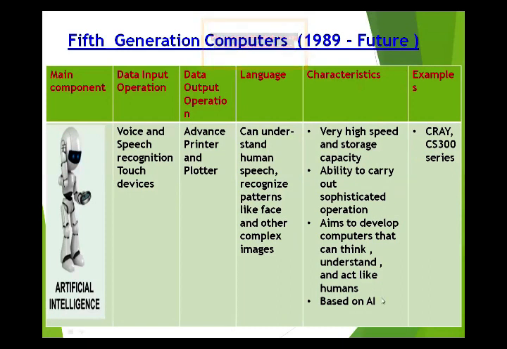AI is artificial intelligence, which belongs to the branch of computer science. So it is based on IC.